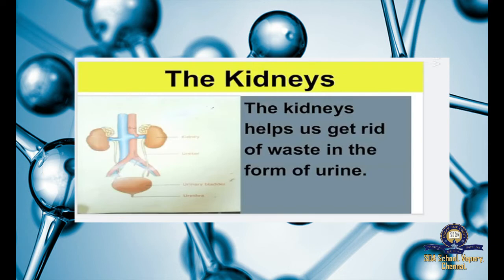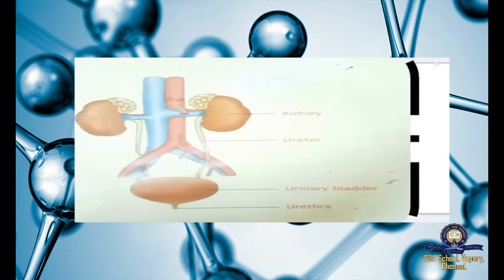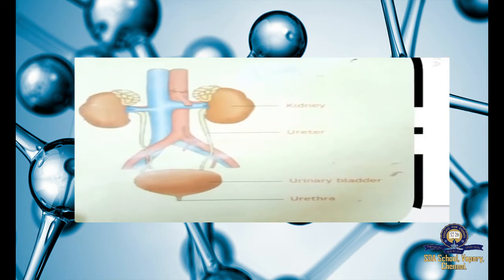I already told you, kidneys will be in a bean shaped structure, right? This helps us to get rid of waste in the form of urine. So kidney is helping you to get rid of your waste, that is urine. Now I'll show you the kidney picture separately. First you can see the bean shaped structure, that is said to be kidney. Sticking to that you can see a wire like thing, that is said to be ureter.